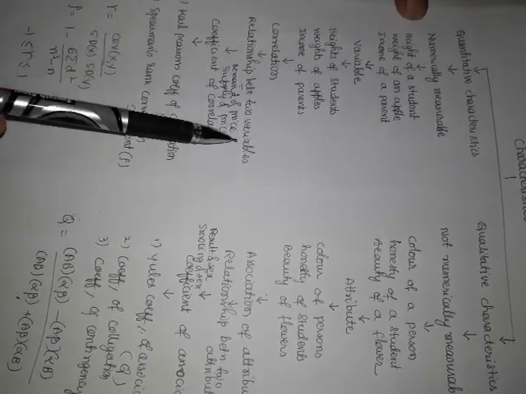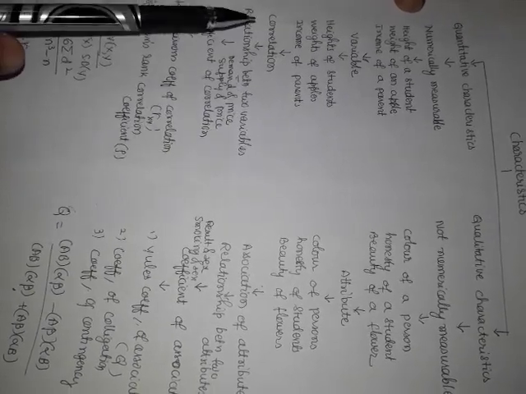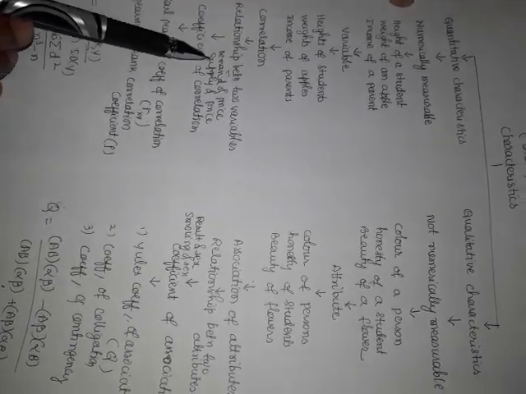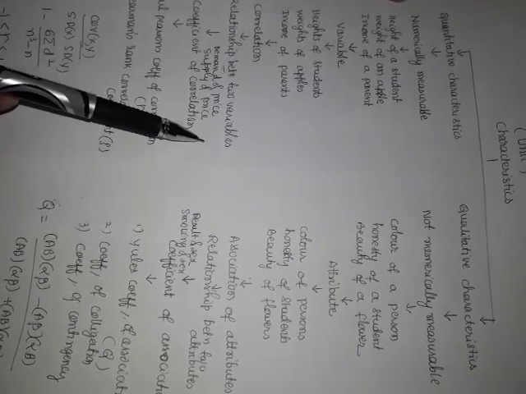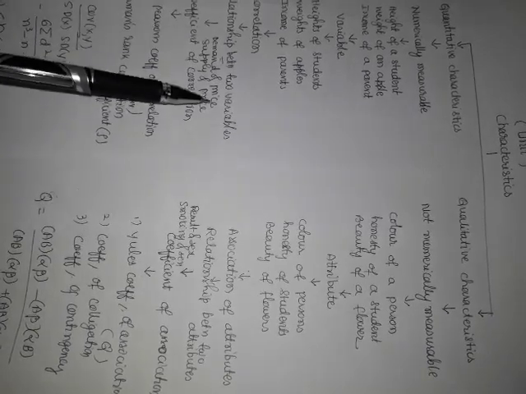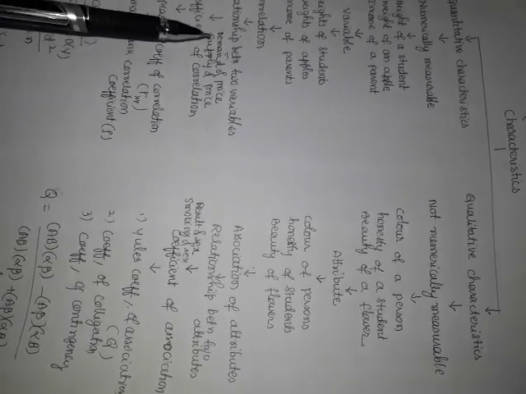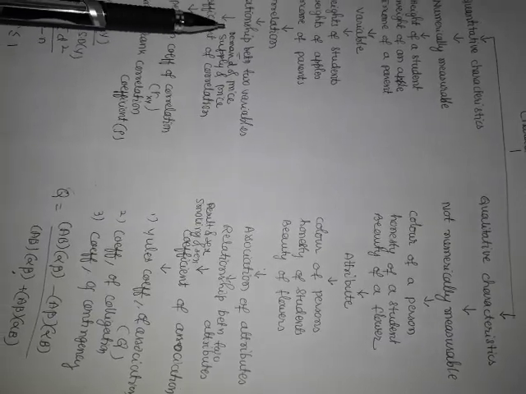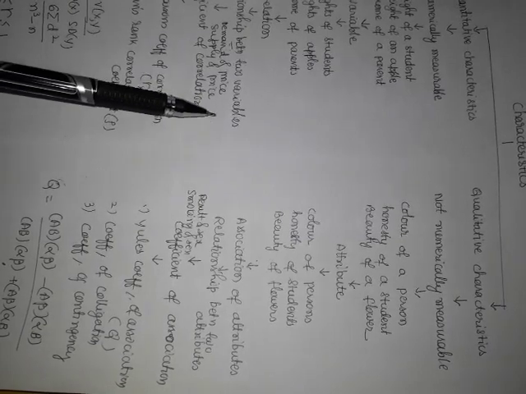For example, demand and price of a commodity, supply and price of a commodity. There is a sort of relation between these two variables. If one increases, the other decreases; if one decreases, the other increases.